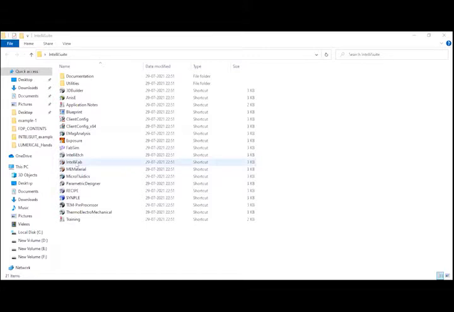Okay, so I have to open this IntelliFab. The first thing I have to do is load the GDS file that is created using Blueprint. That will be the top view. Then the remaining steps I am going to define in the IntelliFab itself, one by one. First I have to select the wafer, so I am going to select the SOI wafer. Then I have to load the GDS file that is created using Blueprint.